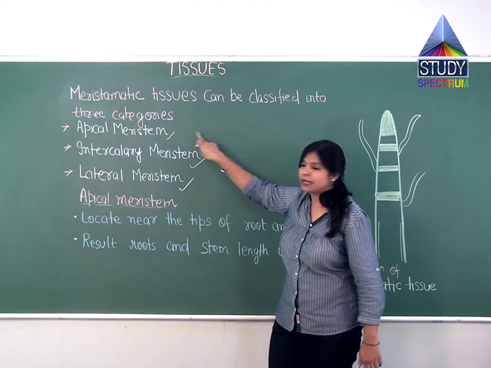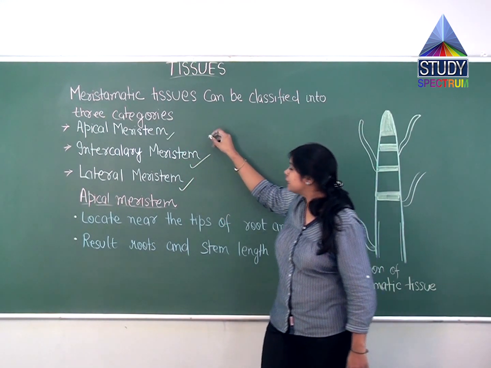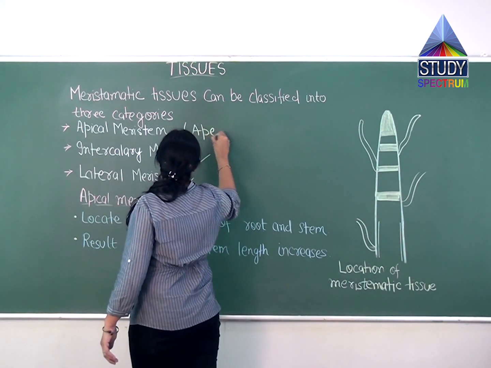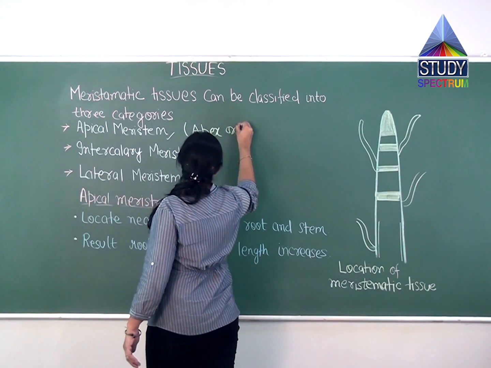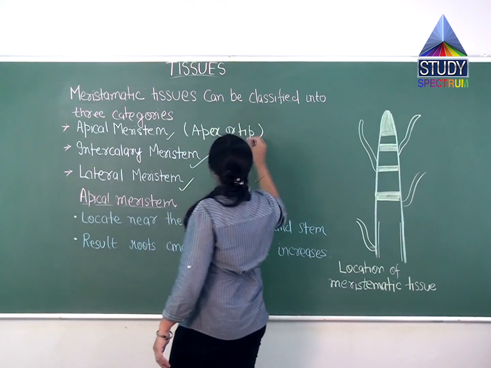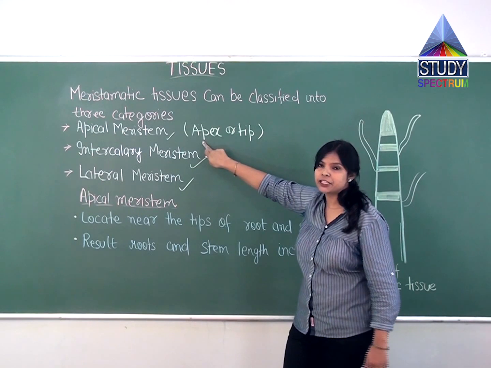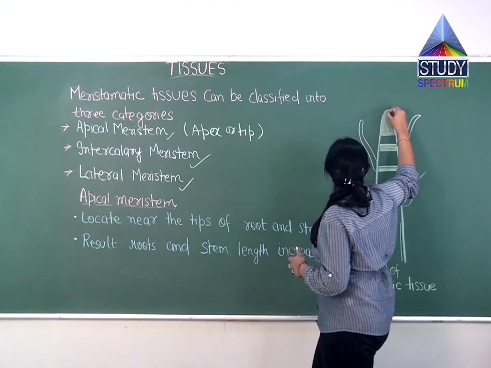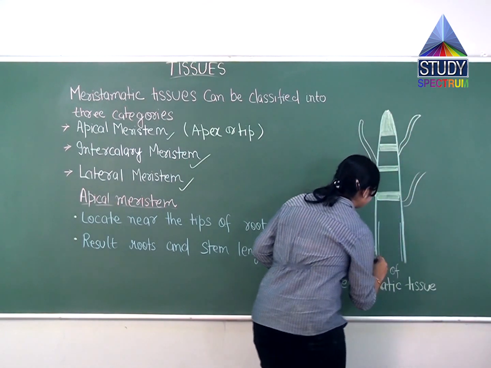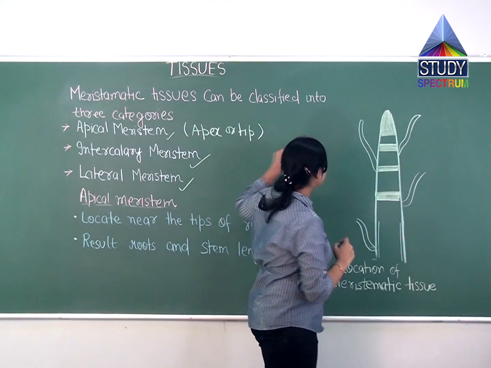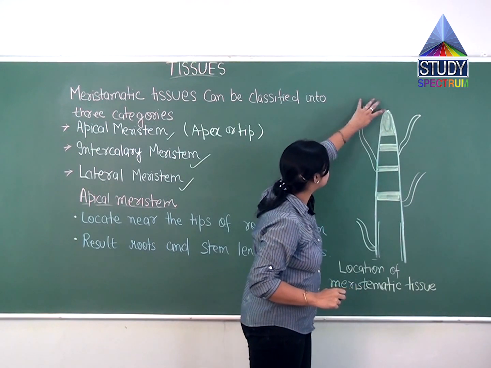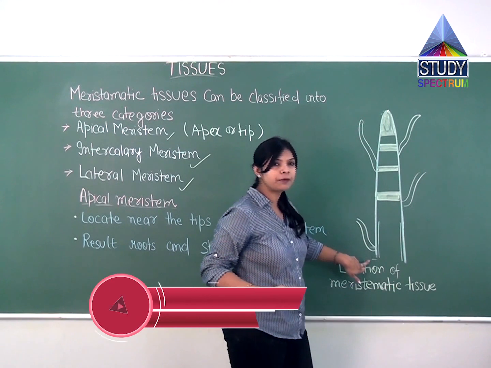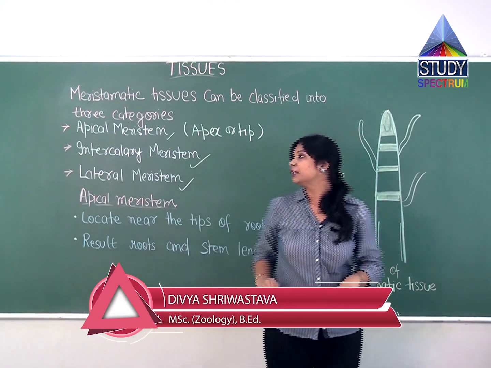If you see the apical meristem, apical means they will be present at the apex or tip. So this kind of dividing region will be present at the tip of the root and shoot. So if I talk about apical meristem, this region will be the shoot of the plant, and it will also be present at the root of the plant.